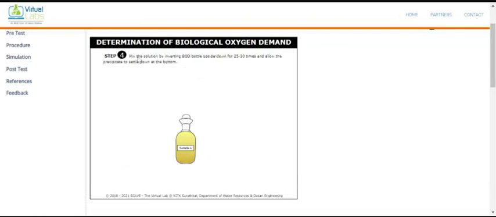So what is here again? Mix the solution by inverting the BOD bottle upside down. So what we do, we shake this sample A 25 to 30 times. You just shake it, and again take care that one finger should be at the stopper, so that the stopper does not go away. Okay. So allow the precipitate that has formed to settle down.